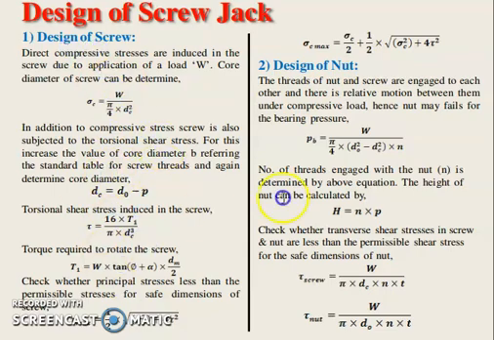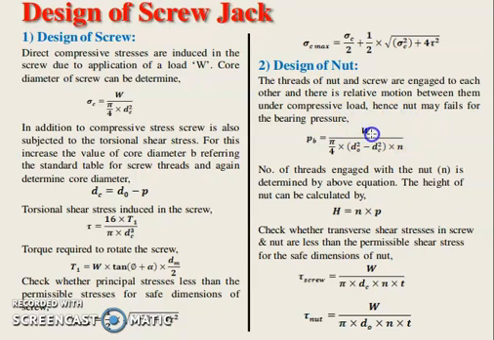After designing the screw part, we will see design of nut. Nut is the outer part and screw is the inner part, so for the outer part the dimensions are different. On the nut, the bearing pressure is acting. This is the compressive stress. The threads of nut and screw are engaged to each other and there is relative motion between them under compressive load, hence nut may fail for bearing pressure.